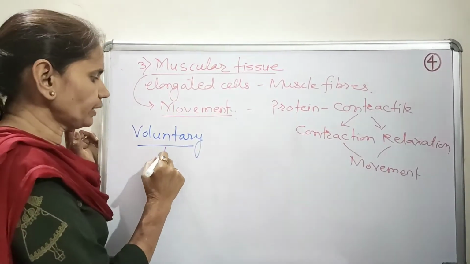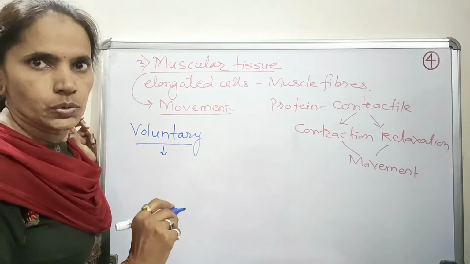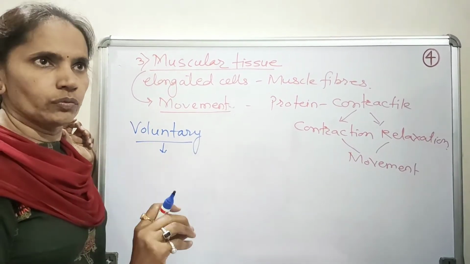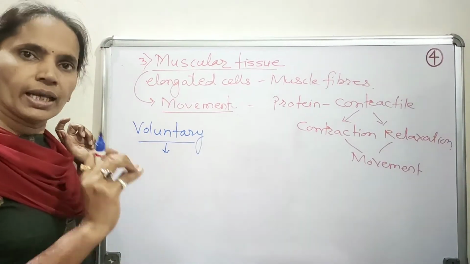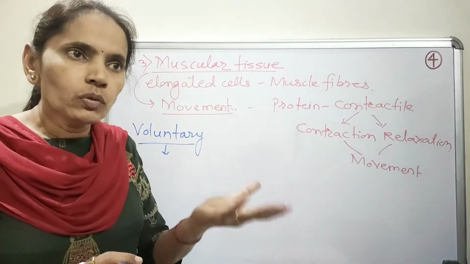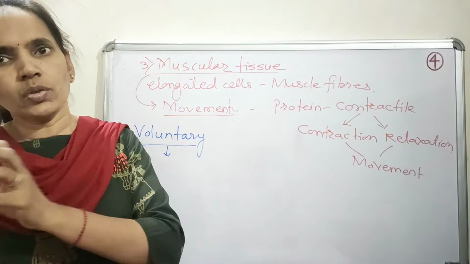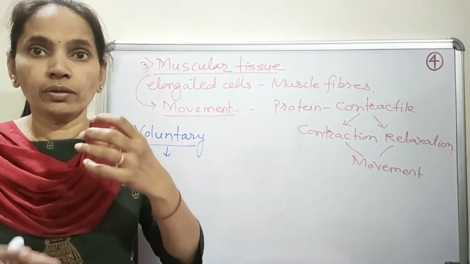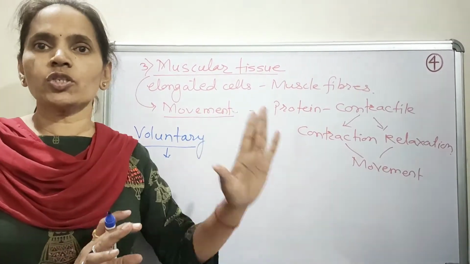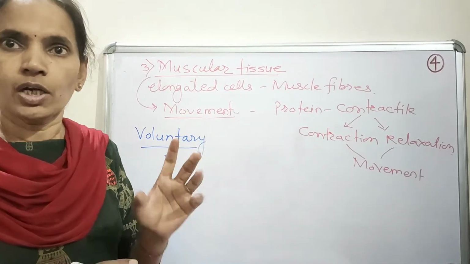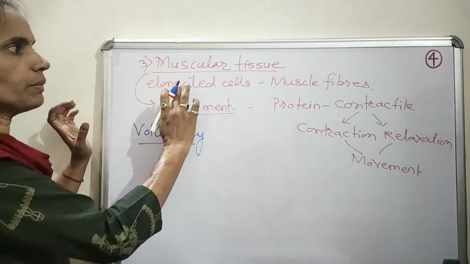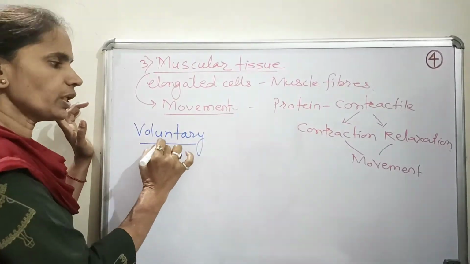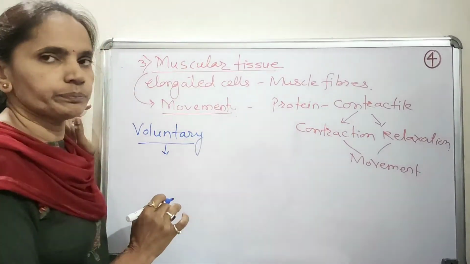So the voluntary tissues are the tissues that are moved with our conscious will. That means whenever it is required, we can move these muscles, and whenever it is not required, or whenever we do not wish to move that muscle, we stop the movement of that muscle. So on the basis of the wish of the particular animal, the muscle movement is controlled. So it is known as voluntary muscle.